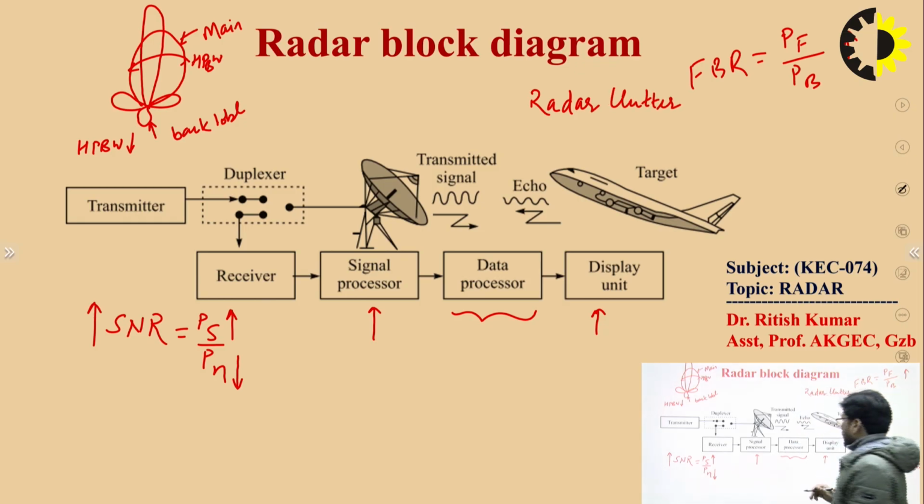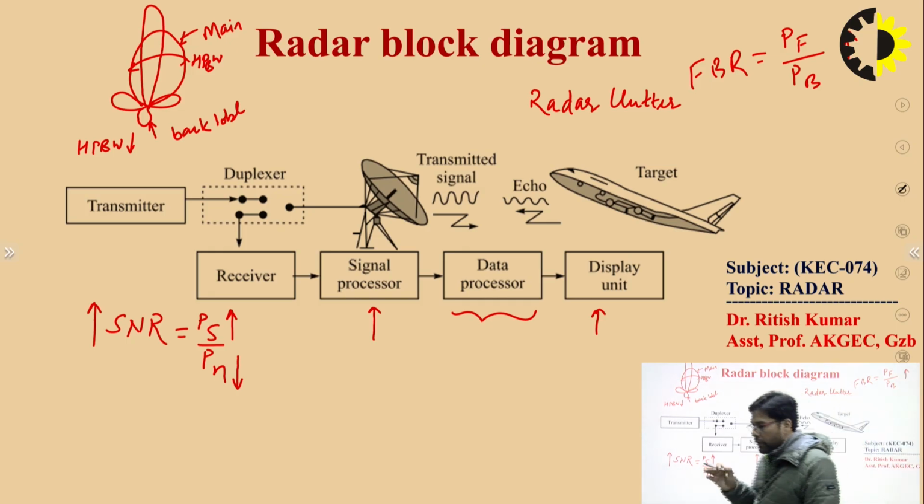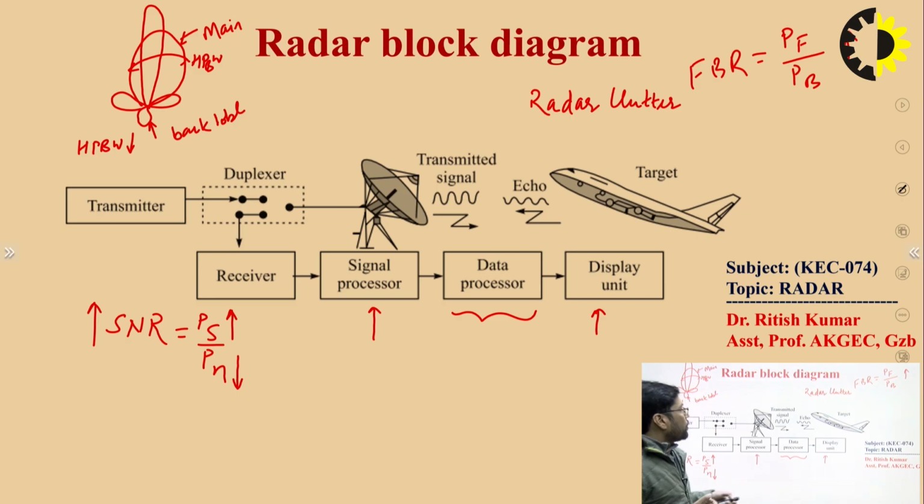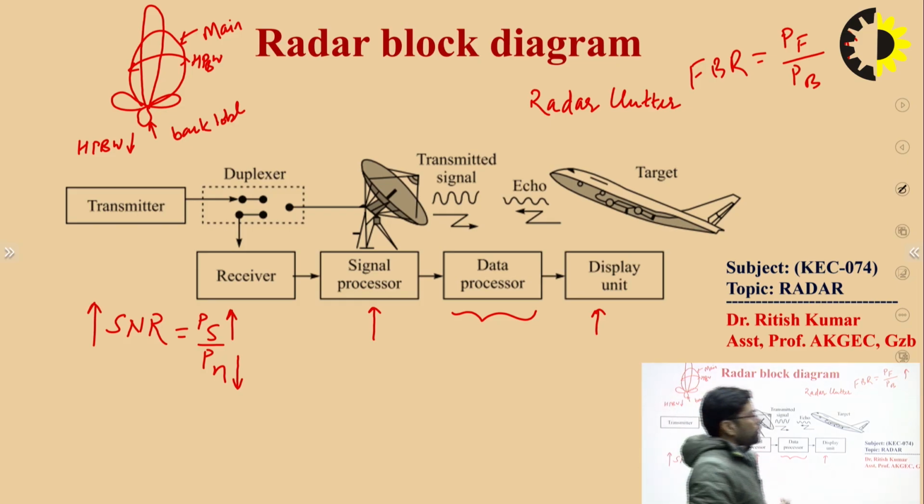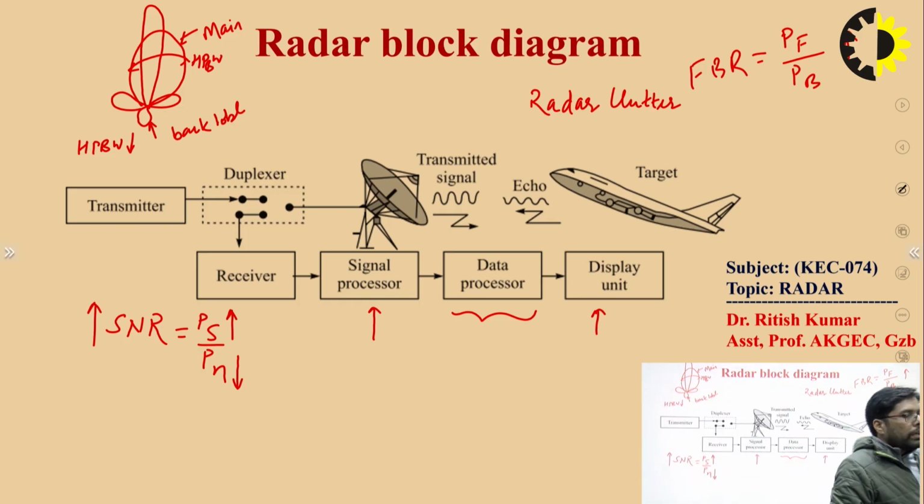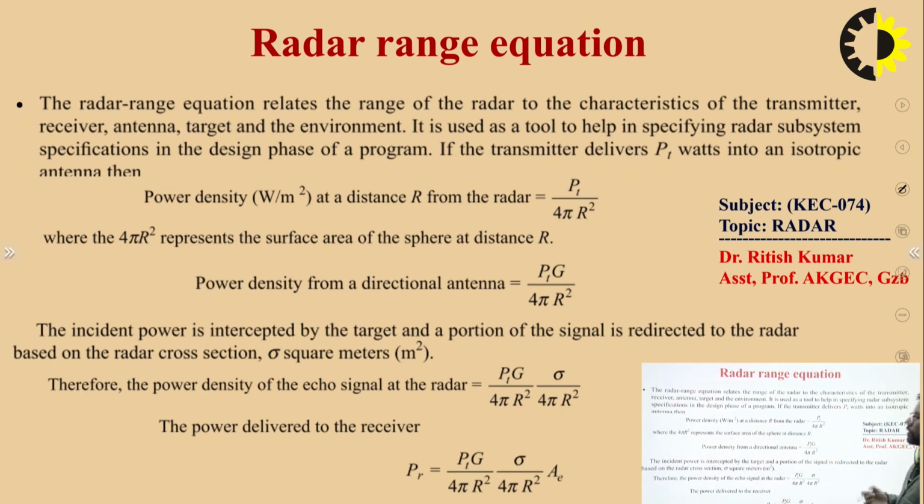So I hope this radar clutter definition is clear to all of you. Now the next is the main property of the target, the distance, the radar range, that is the distance from the transmitter to the target. You need to find it out with the help of the radar range equation.